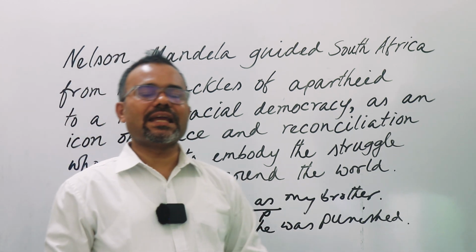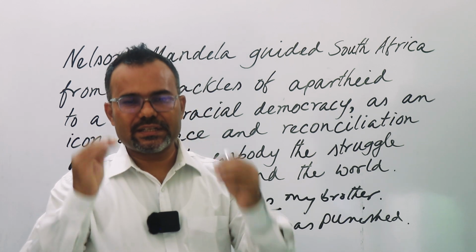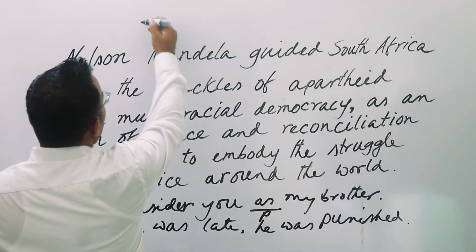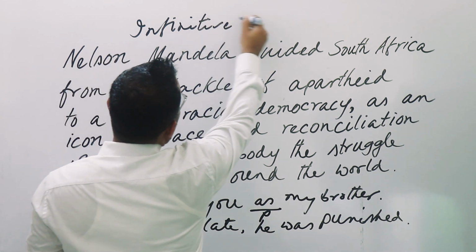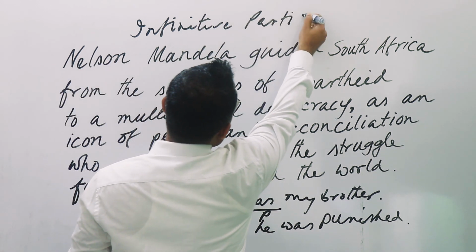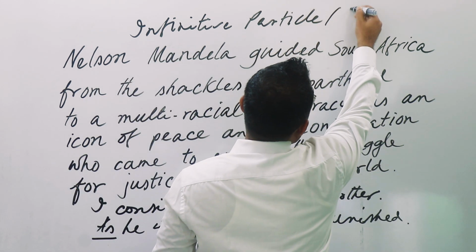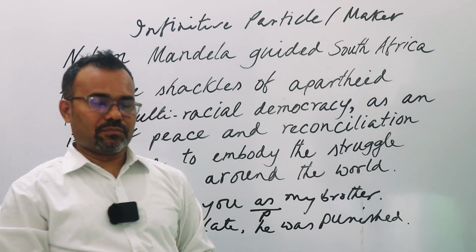Okay, so what about this part? It has one name, that is particle. We can say infinitive particle, or we can say infinitive marker. Let me write it. Infinitive particle. Or we can say infinitive marker. Marker means which makes an infinitive.